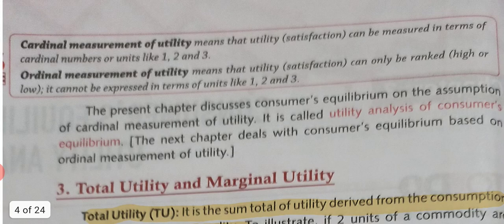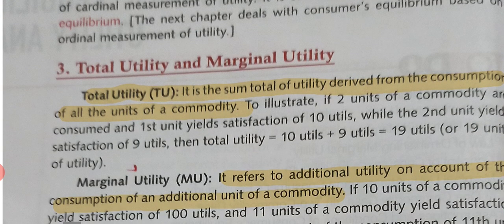Cardinal measurement of utility can be measured in terms of cardinal numbers like 1, 2, 3, and ordinal measurement of utility can only be ranked as high or low. It cannot be expressed in terms of numbers like 1, 2, 3. Next topic is total and marginal utility.